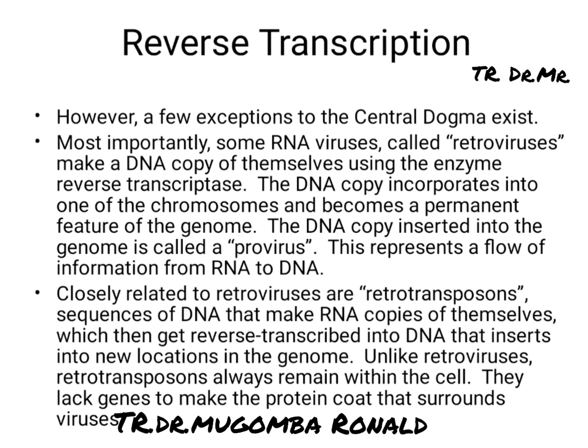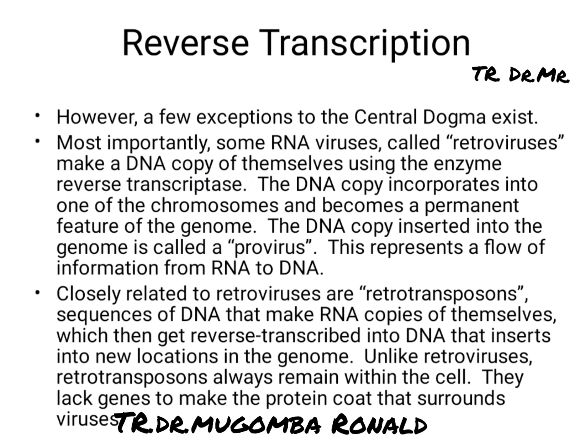That is an exception to the normal flow of information, which is supposed to be from DNA to RNA, and from RNA to protein. So in reverse transcription, we have copies of RNA which are used as templates to make DNA copies in the presence of the reverse transcriptase enzyme.